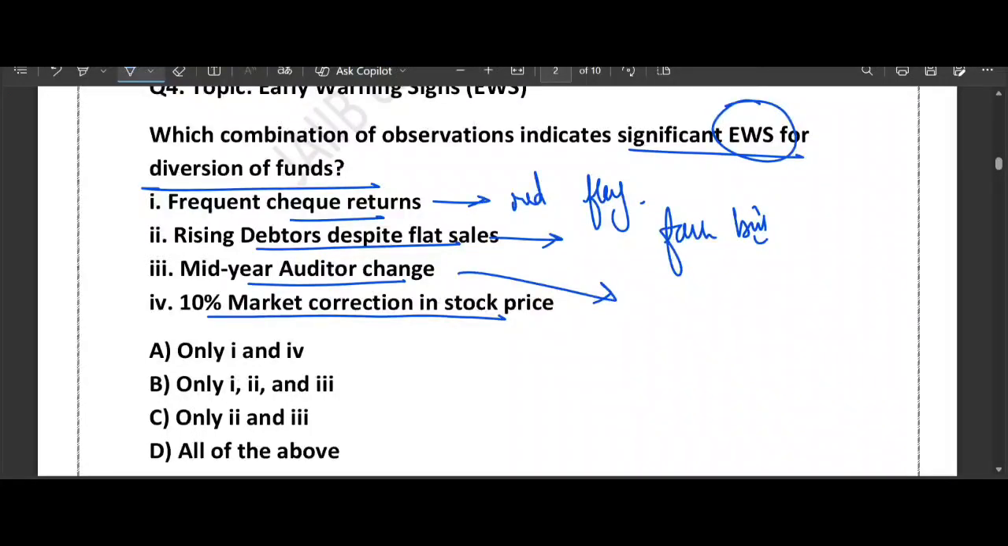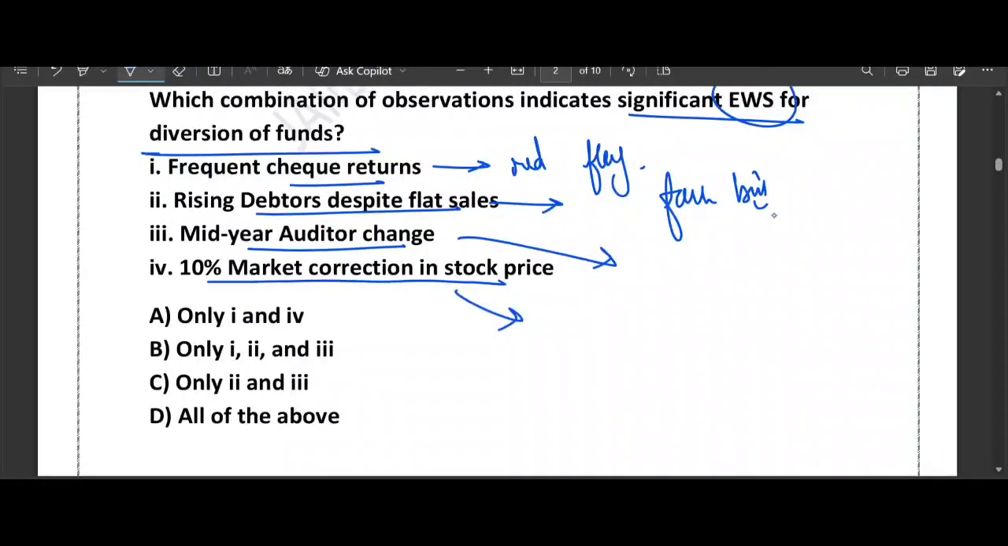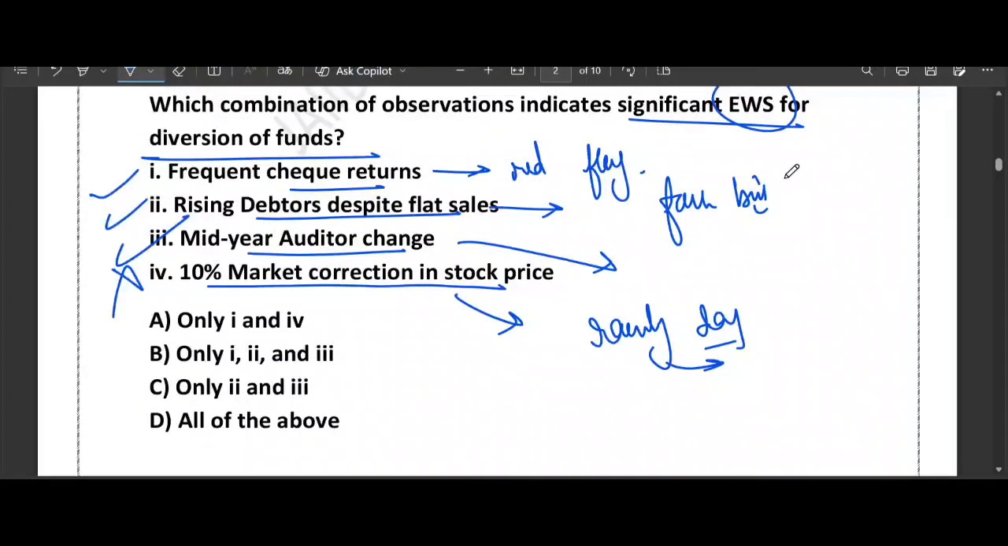And what about the 10% market correction? Think about it. If the whole stock market dropped by 10%, that is like a rainy day that affects every shop in the town. It does not mean that your friend is stealing from the bakery. It just means the economy is having a bad day. So EWS should be specific to the person whom you lent money. So D is wrong. A, B, C, that is 1, 2 and 3, are clearly increasing EWS. Right, so the correct answer is 1, 2 and 3.